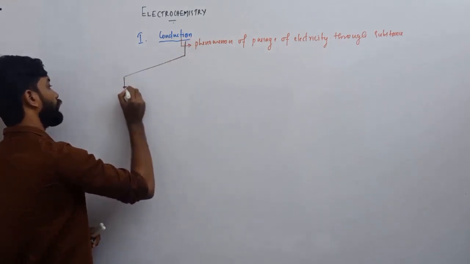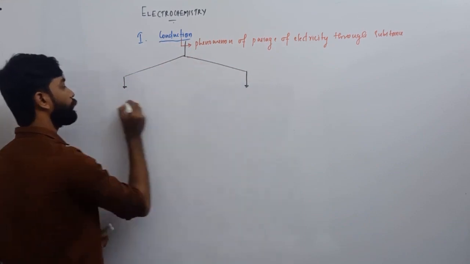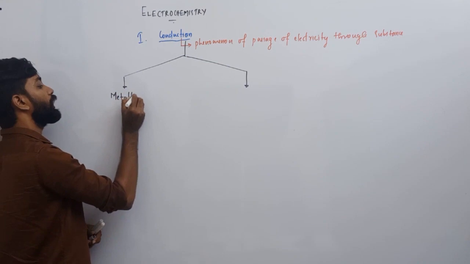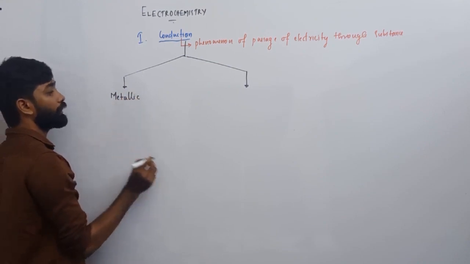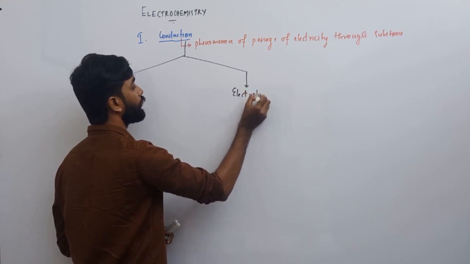There are basically 2 types of conduction. The first one is metallic conduction, and the second one is electrolytic conduction.